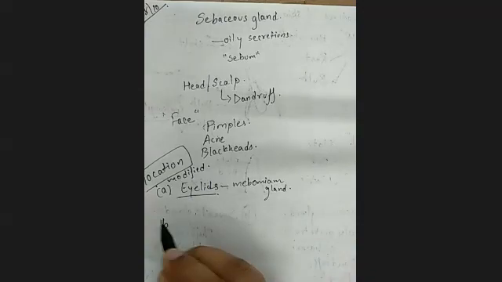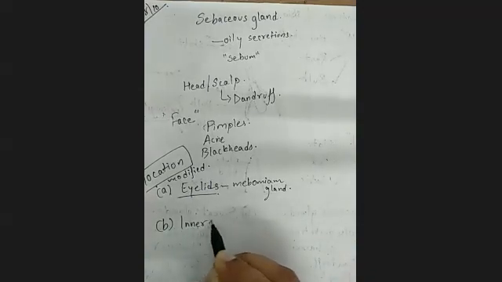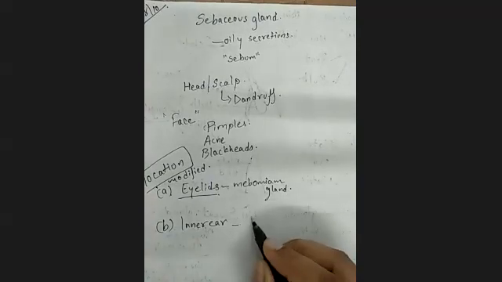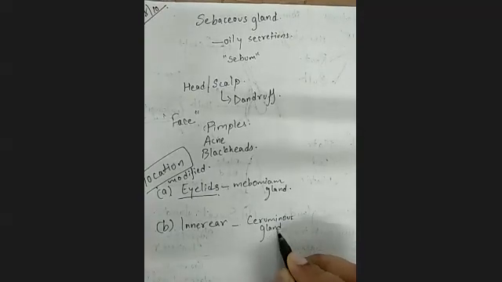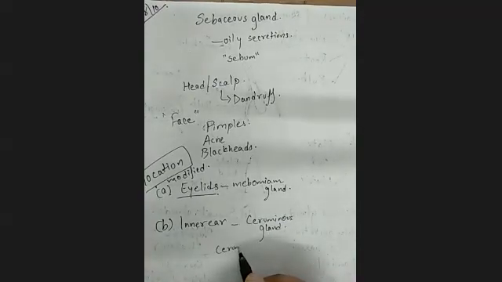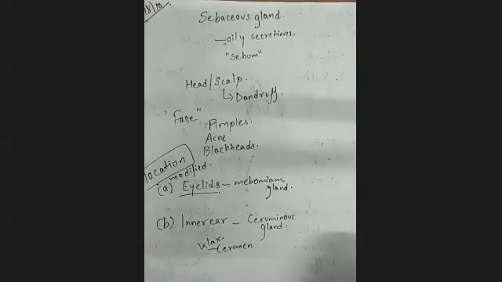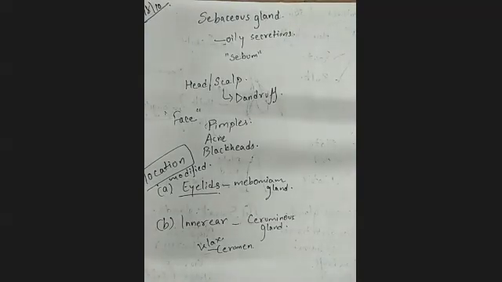And if it is in the inner ear, then they are called ceruminous glands. That means they are responsible for the production of a wax called cerumen. And this cerumen wax is required in the inner ear at some level, because it protects your ear from so many things, like dust particles and insects.